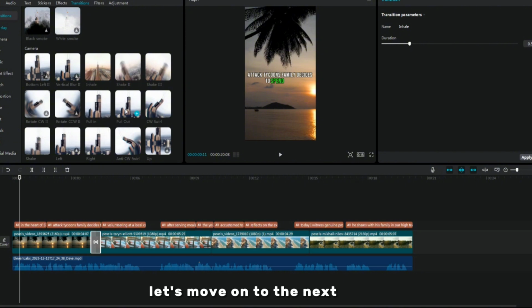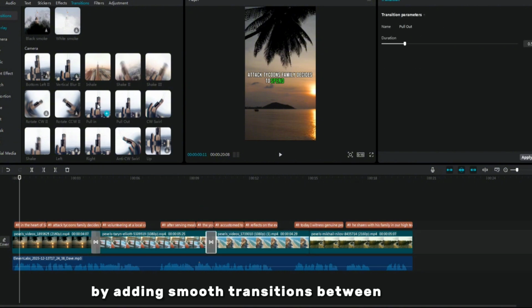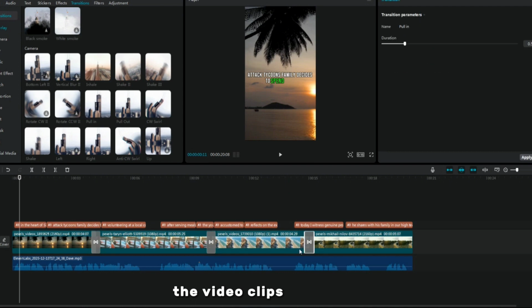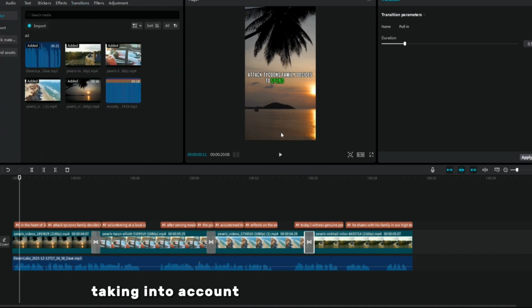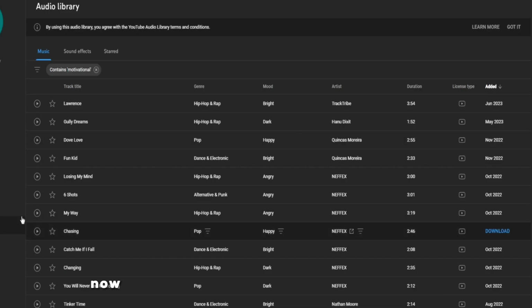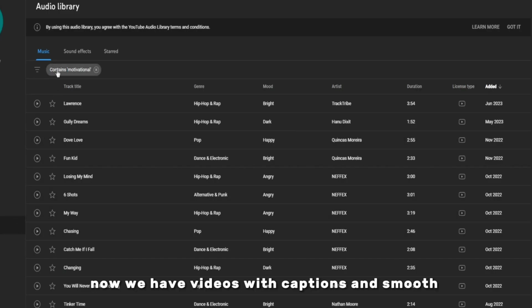Let's move on to the next stage by adding smooth transitions between each of the video clips. To do this, go to the Transitions tab and select the Fade effect, which is recommended to create smoothness between scenes. Drag it between each video clip, taking into account the harmonious transition. Now we have videos with captions and smooth transitions.